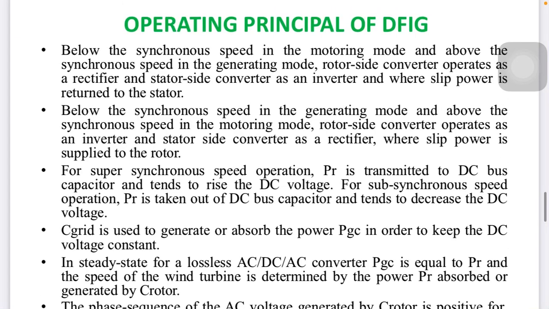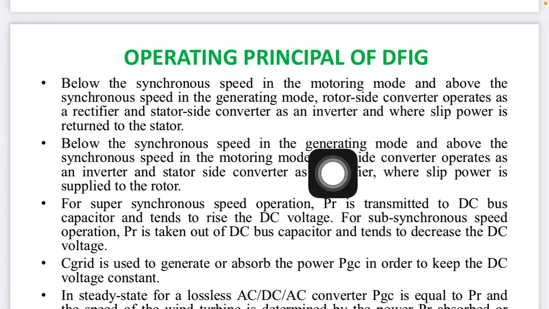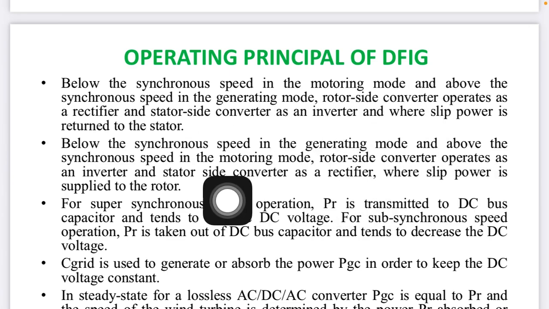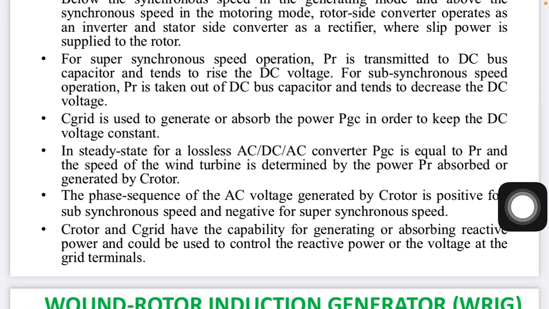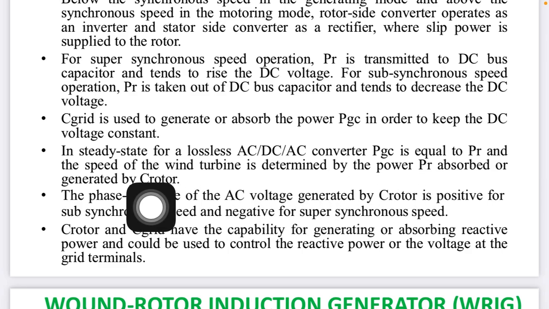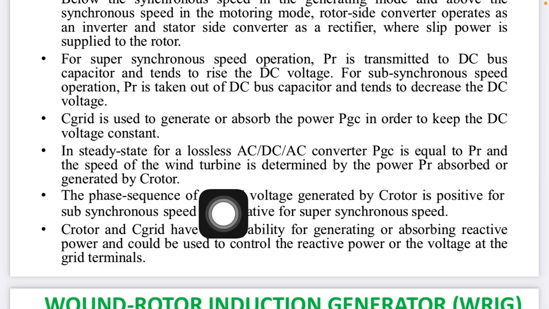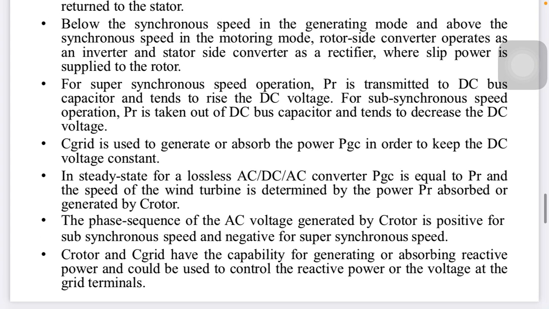Now the rotor side converter operates as a rectifier, as I told you, and the stator side converter operates as an inverter. Below the synchronous speed, in motoring mode, and above the synchronous speed, in generating mode, the rotor side converter operates as an inverter and the stator side converter as a rectifier. In a steady state, there are some losses in the AC to DC or DC to AC converter, PGC, which is equal to the rotor power PR. That PR determines the power absorbed and the power given. So the phase sequence of the AC voltage generated by the C rotor is positive in subsynchronous speed and negative in supersynchronous speed.